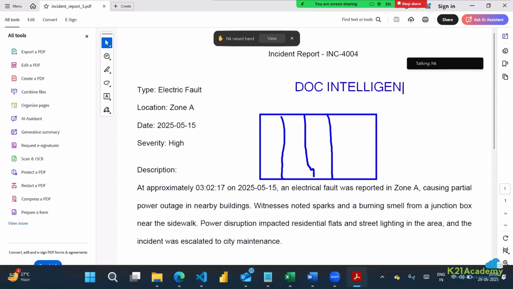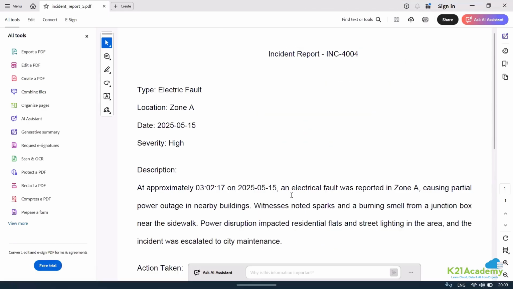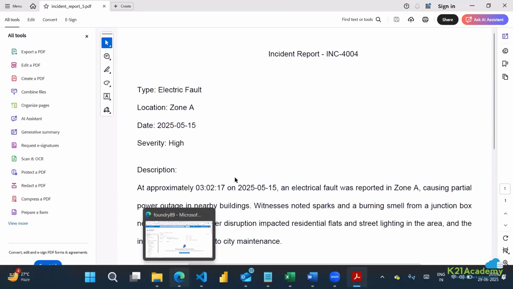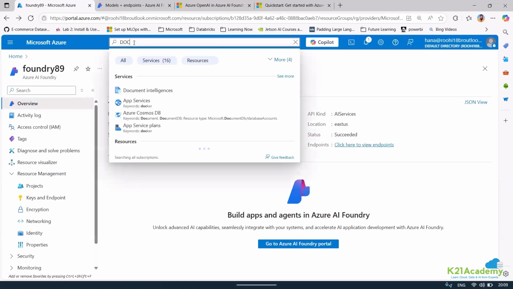Why will I use document intelligence? Though this is not required for this case, consider I have very complex data wherein I have some text, some tabular data, some handwritten notes, and I want to go ahead and parse that information. So it would be great if I make use of key value pairs. So for this kind of data, especially for PDF, I am not going to use a normal PDF text parser. I'll not use that. I'll use document intelligence.